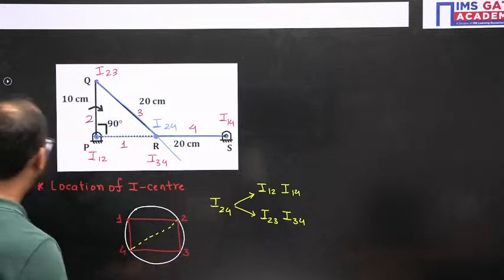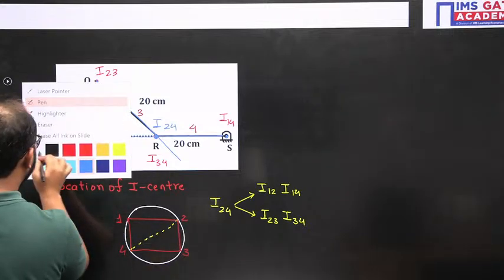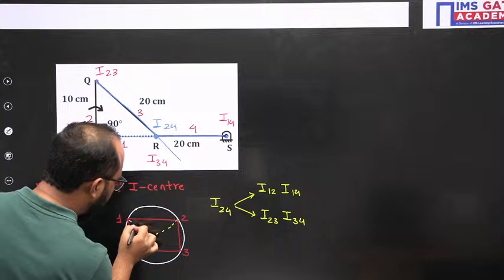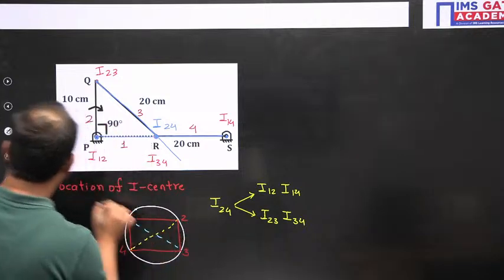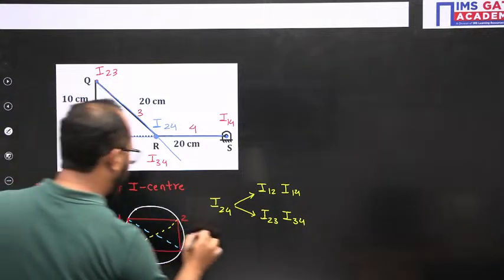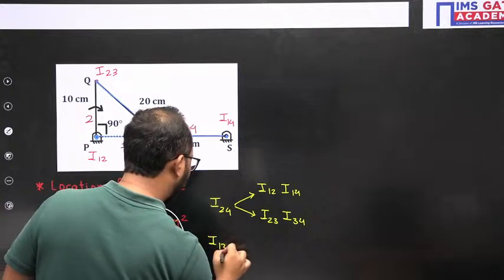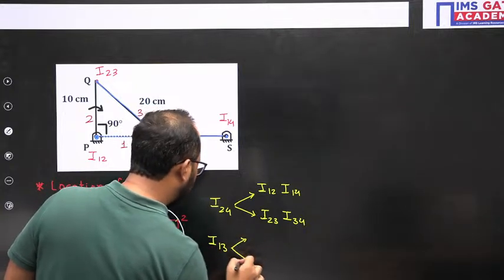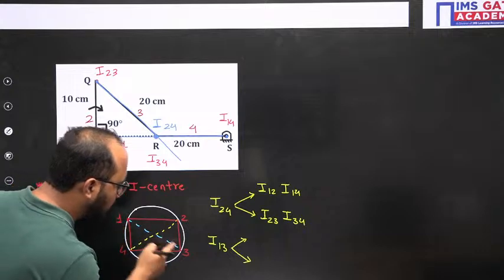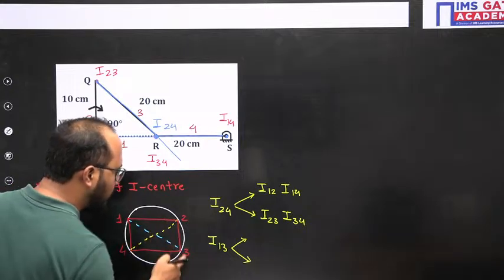In a similar way, I need to find the location of I13. In order to go from 1 to 3, one possible way is 1 to 2 and 2 to 3.